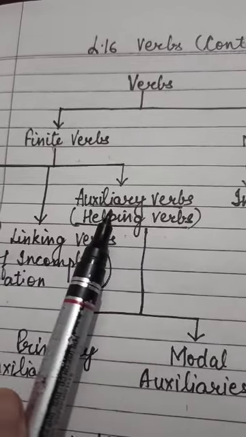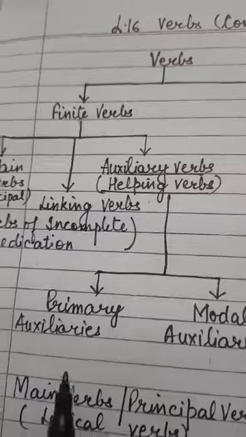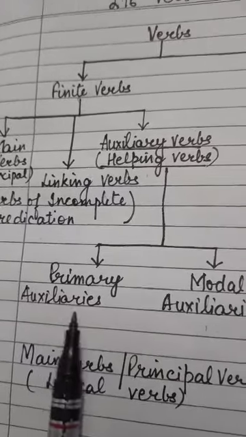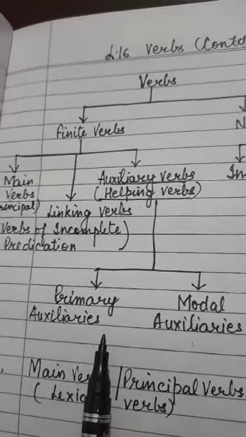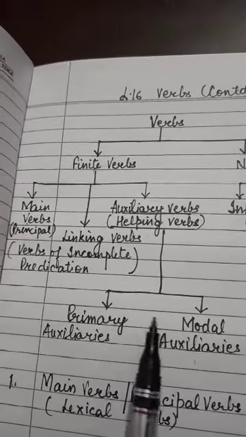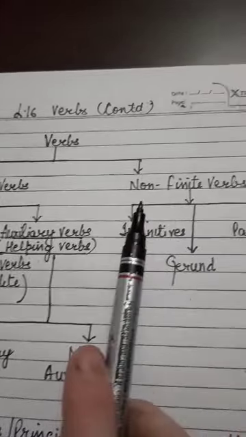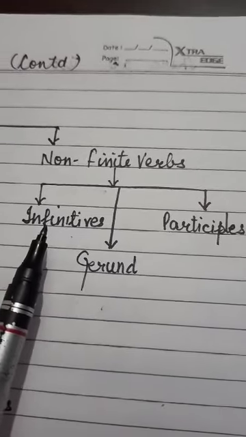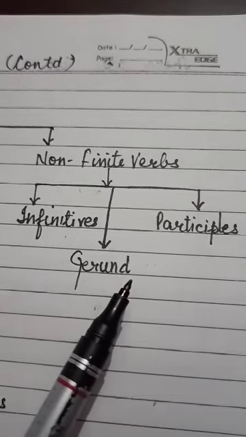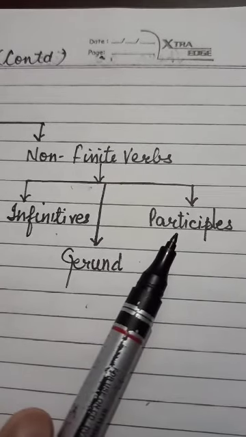And auxiliary verbs are further divided into primary auxiliaries and modal auxiliaries. Please note it down. Right? Then, non-finite verbs are either infinitives, gerunds or participles.